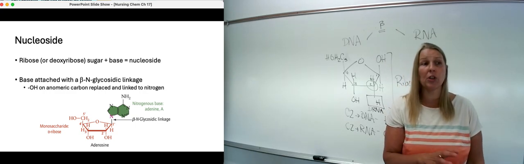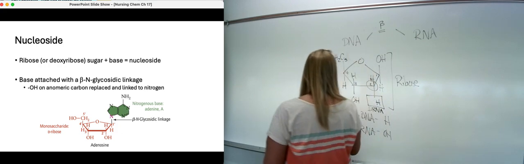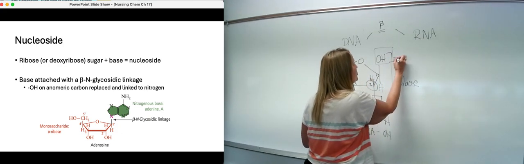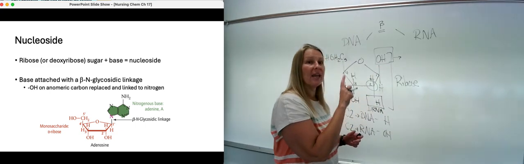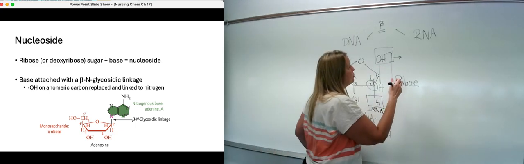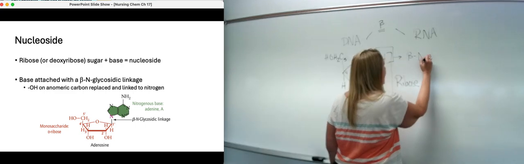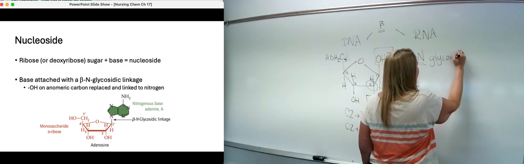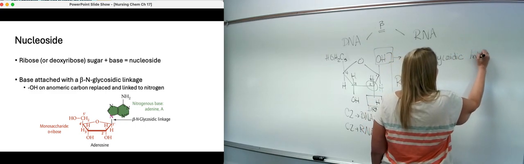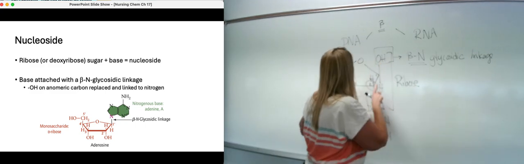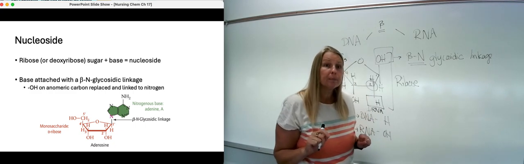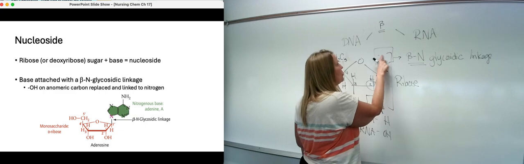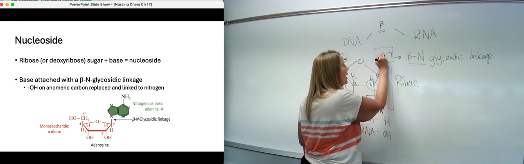acid that we have. So very quickly, when we take the sugar, which in this case is the ribose, and now we're going to add on to this particular OH group, this beta linkage here, we will actually change this to what we call a beta N glycosidic linkage. Okay, so if you remember back from our carbohydrates chapter, we had a beta linkage because these two are both in the same position, they're both going up, but it is an N because this OH group, when it attaches to the nitrogenous base, it will attach to a nitrogen.